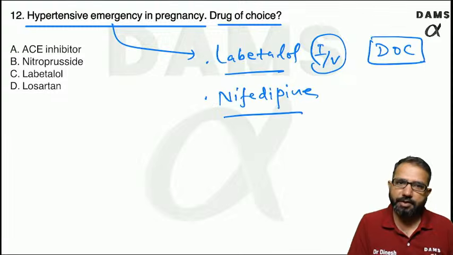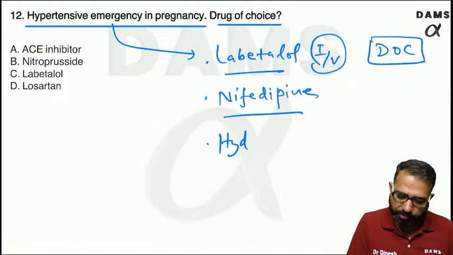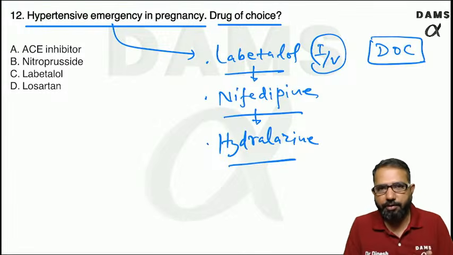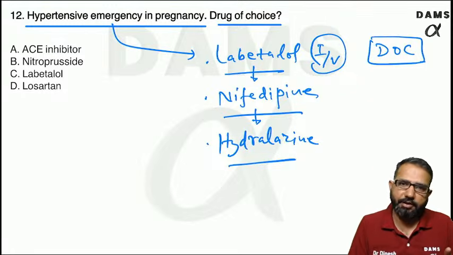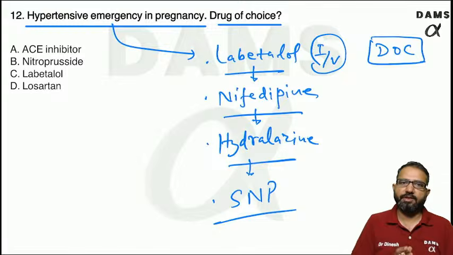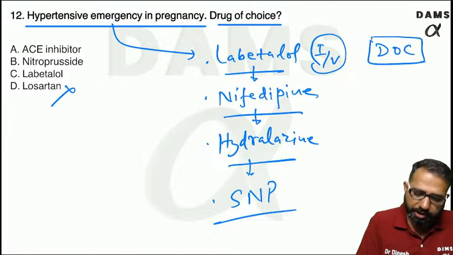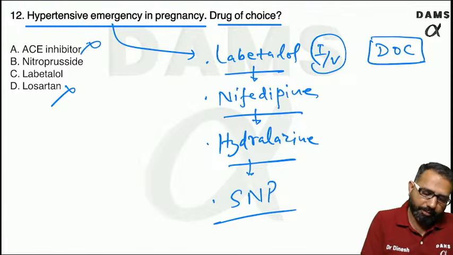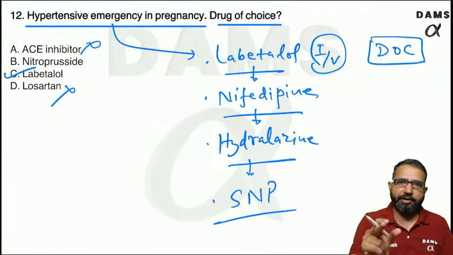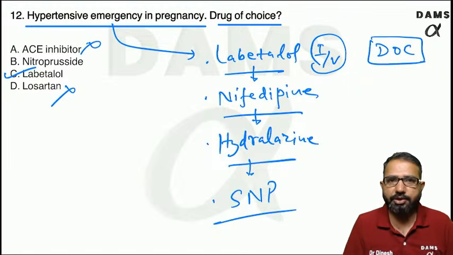Nifedipine is also a good option. Then comes hydralazine. The sequence is very important. First labetalol, then nifedipine, then hydralazine. And the last resort is sodium nitroprusside. That is the last option. Losartan to beta contraindicated. The rest of the drugs can be used, but out of these, ACE inhibitors are contraindicated. So labetalol is the drug of choice, but remember this sequence: labetalol, nifedipine, hydralazine, and sodium nitroprusside.